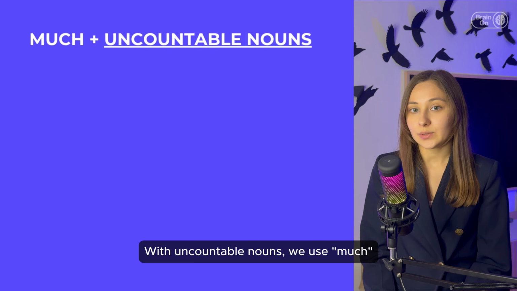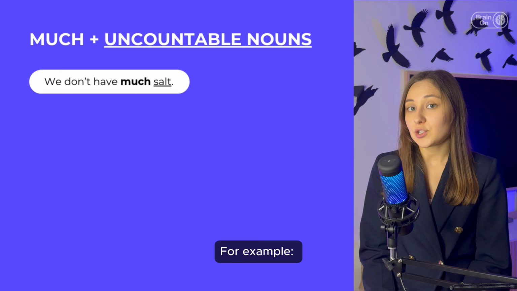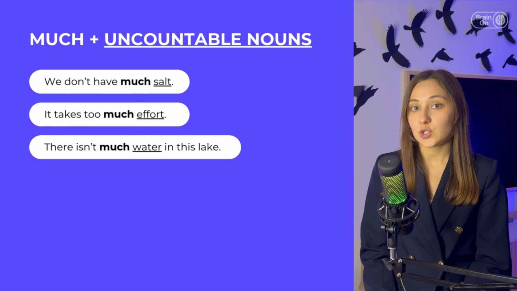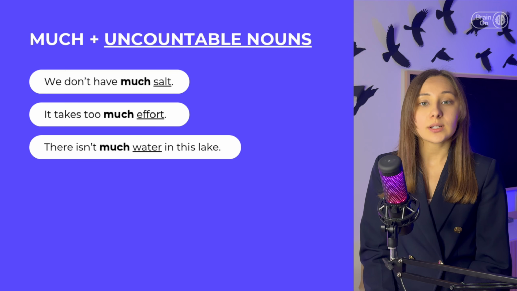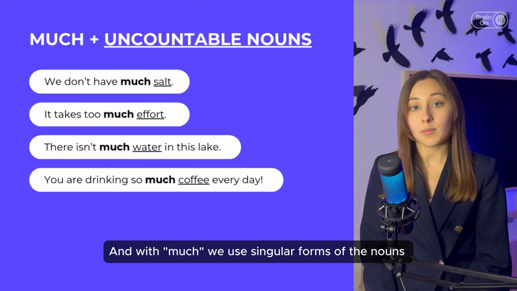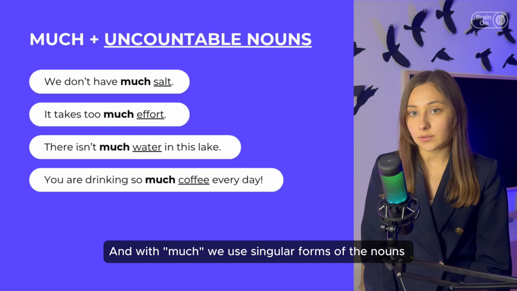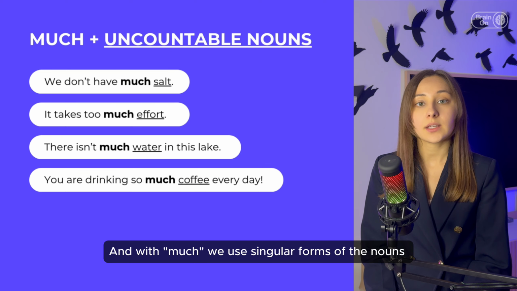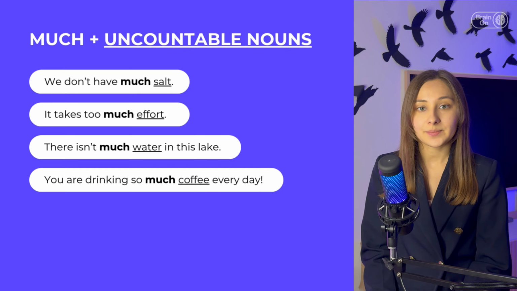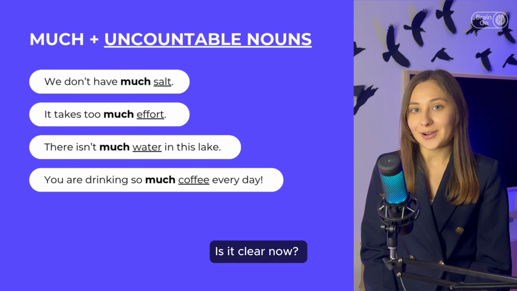With uncountable nouns, we use much. For example, we don't have much salt, it takes too much effort, there isn't much water in this lake, you're drinking so much coffee every day. And with much, we use singular forms of the nouns. Salt, effort, water, coffee. Is it clear now?